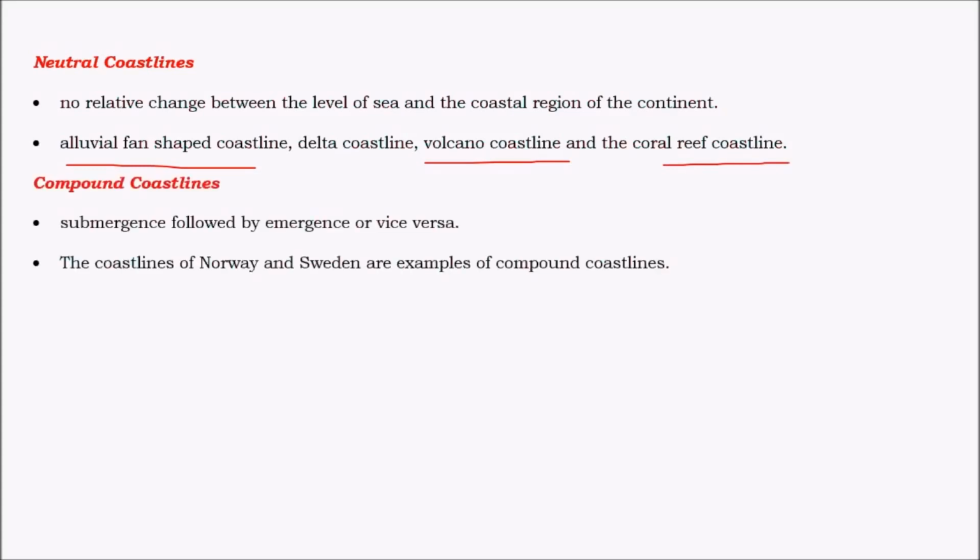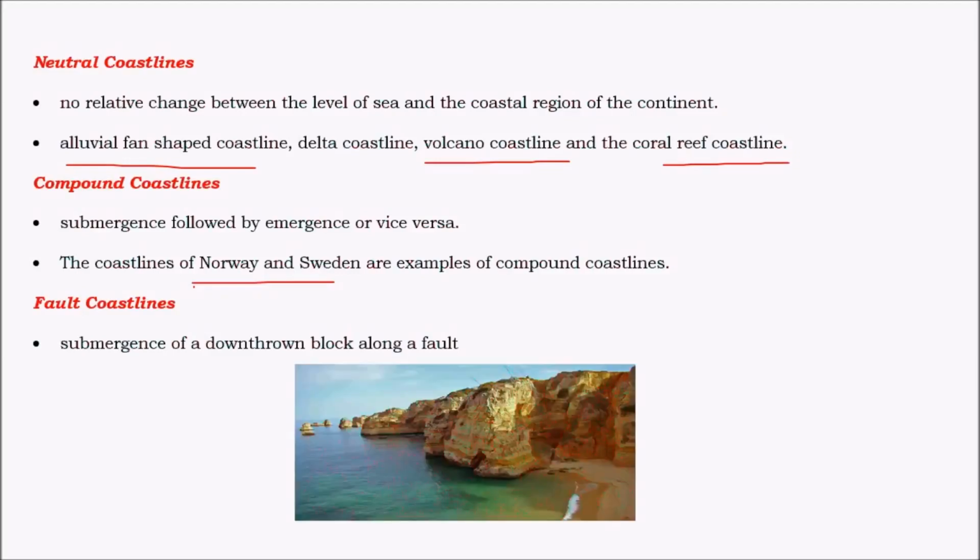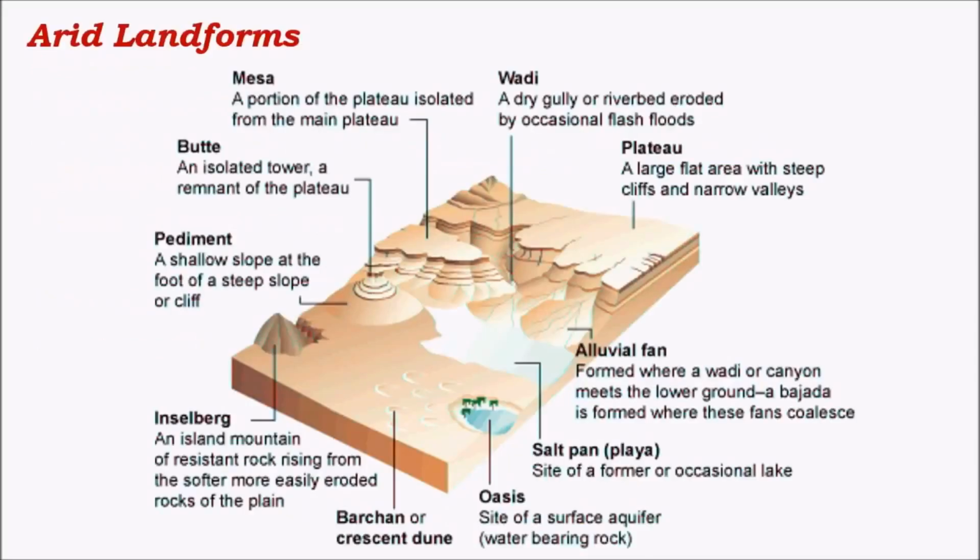And the other one is the compound coastline, where both submergence and emergence take place. These kinds of coastlines are mostly found on the coast of Norway and Sweden. And fault coastlines are very rare, where a block is upthrusted or undergoes subsidence, giving rise to a fault coast, like in this figure. A block may be uplifted or it can subside. The neighboring block can subside, giving rise to a fault coastline.